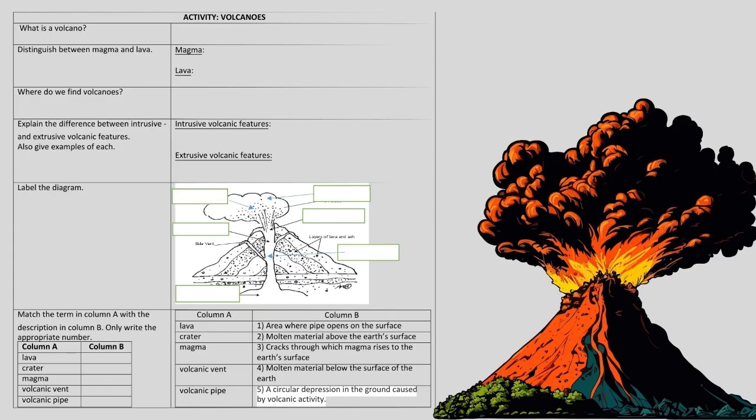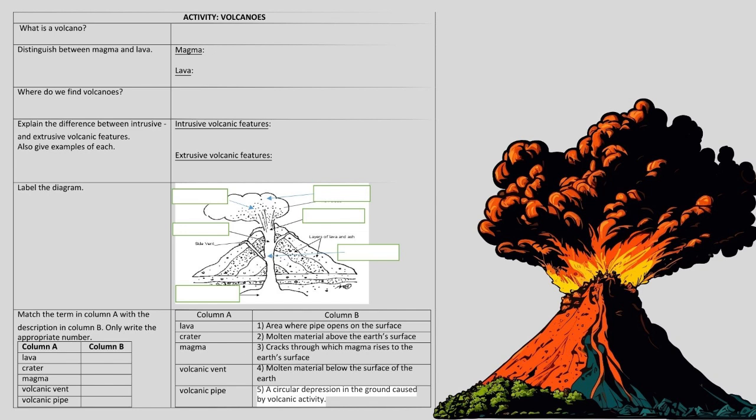Activity: volcanoes. What is a volcano? Distinguish between magma and lava. Where do we find volcanoes? Explain the difference between intrusive and extrusive volcanic features. Also give examples of each.